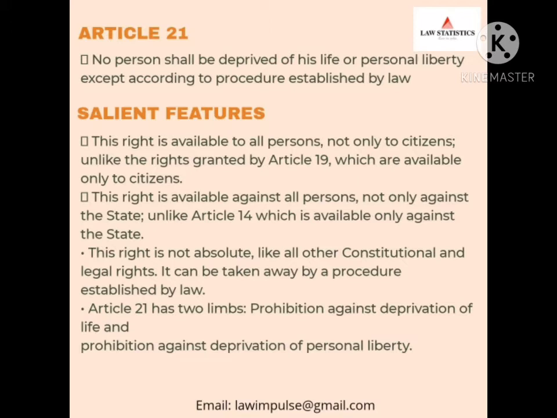The right is available to all persons, not only citizens, unlike the right guaranteed by Article 19, which are available only to citizens. This right is available against all persons, not only against the state, unlike Article 14, which is available only against the state. The right is not absolute, like all other constitutional and legal rights. It can be taken away by a procedure established by law. Article 21 has two limbs: prohibition against deprivation of life and prohibition against deprivation of personal liberty.